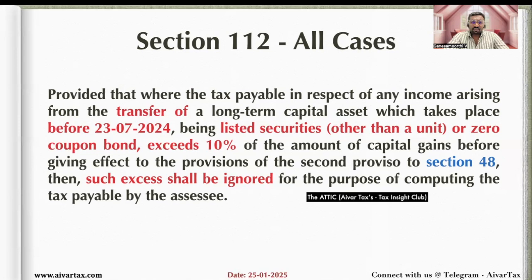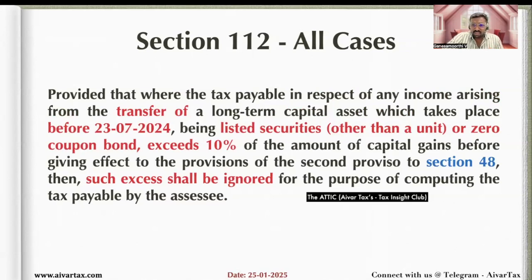In simple words, I have a sale of long-term listed securities before 23rd July 2024 for the value of 10 lakhs. My sale value is 10 lakhs, which I purchased 2 years back for around 8 lakhs. So without indexation, I have to pay 10% of the 2 lakhs, which is 20,000.